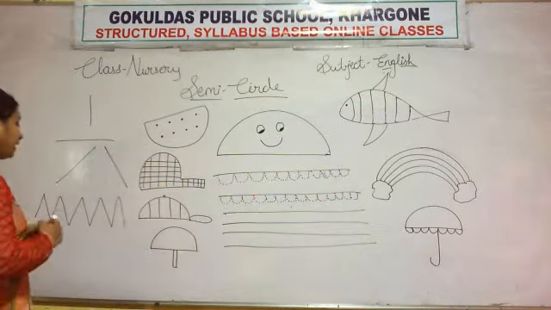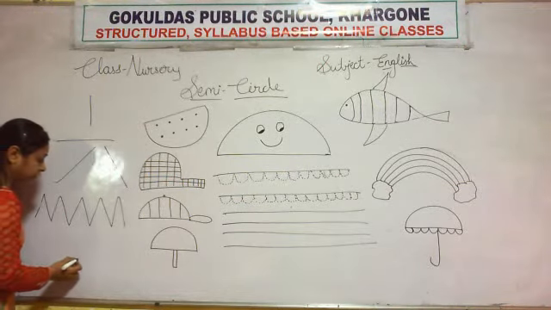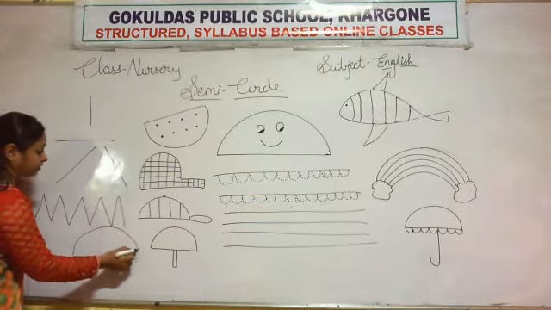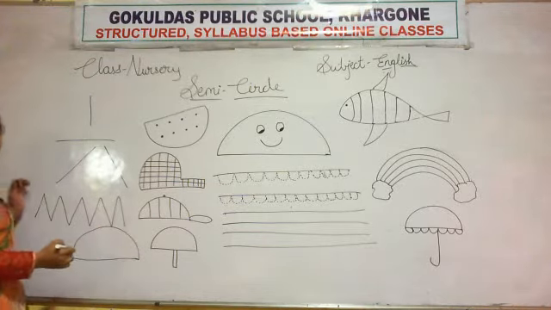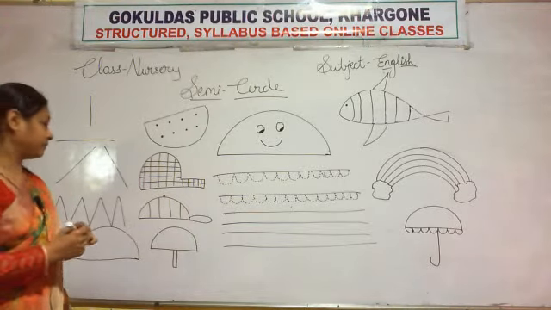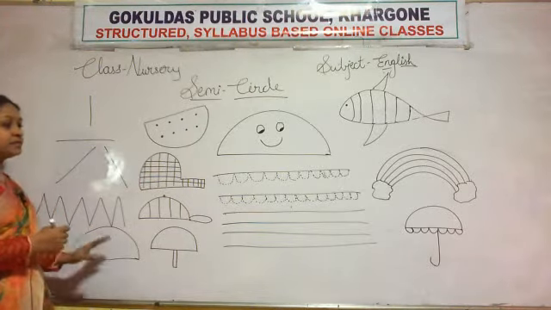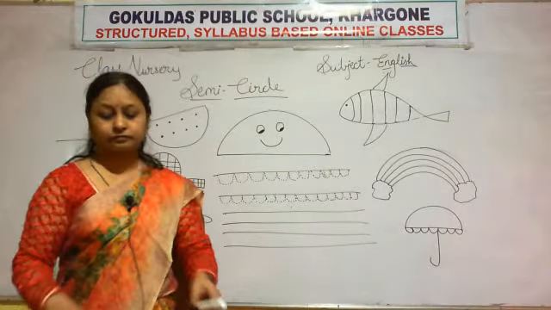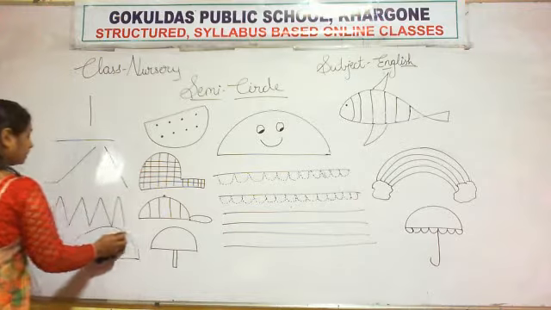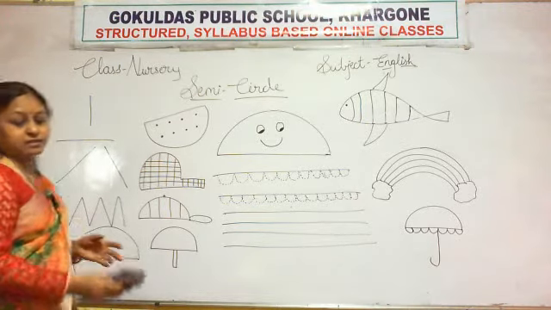So what do we have to do? We have to make one sleeping line, and after that we have to make a curve. So what does it become? It becomes a semicircle. Do you know which things are semicircles?